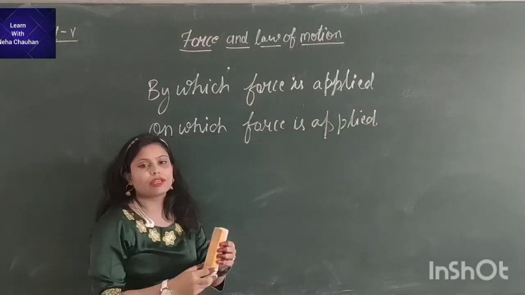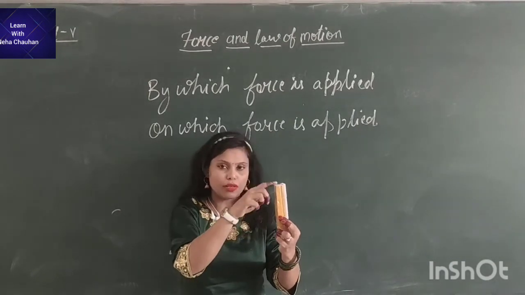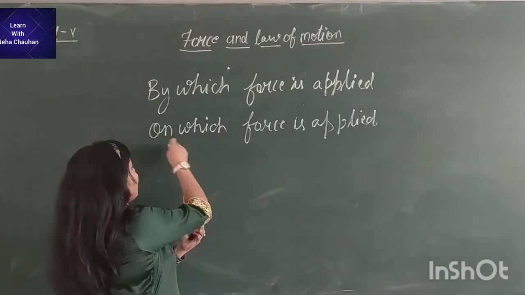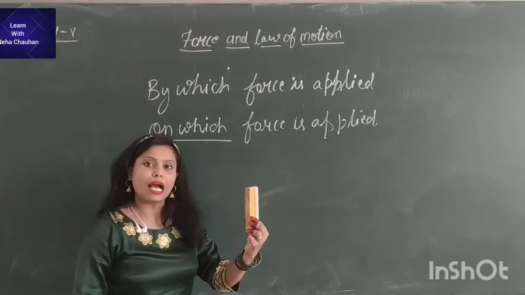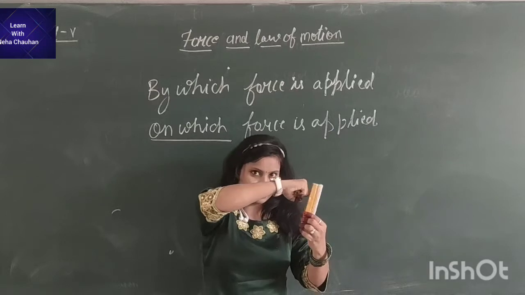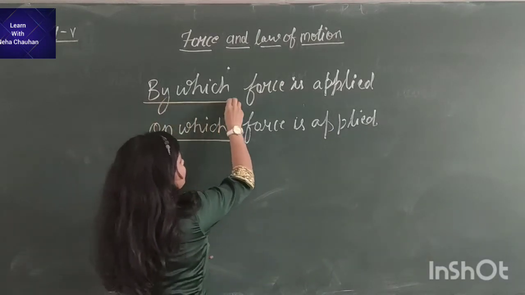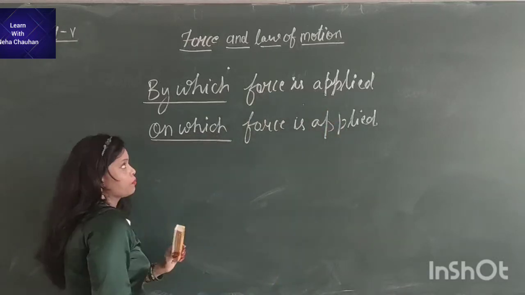Like if I am having a duster in my hand, this is one body on which the force is going to be applied, and I am going to apply force by my hand. So this is the other body by which the force is going to be applied.